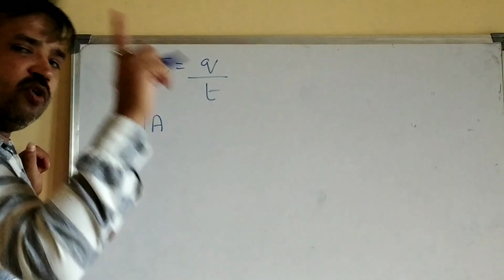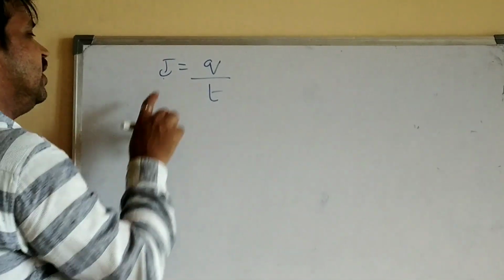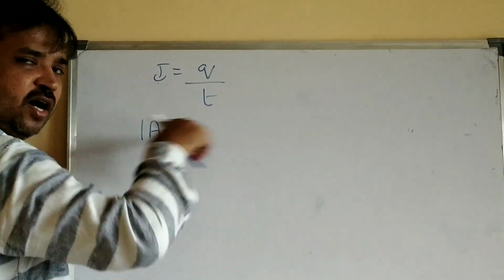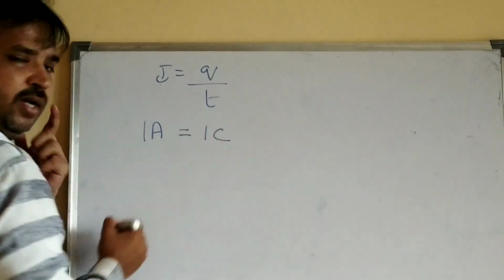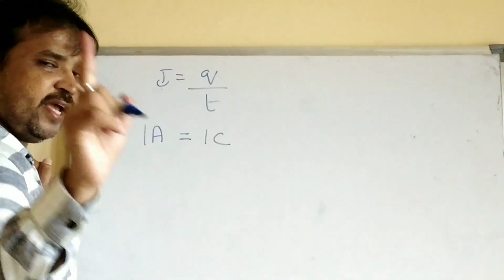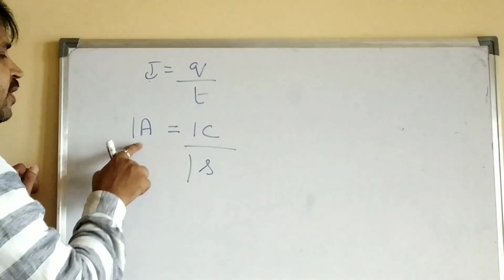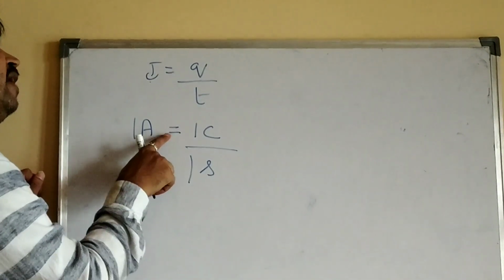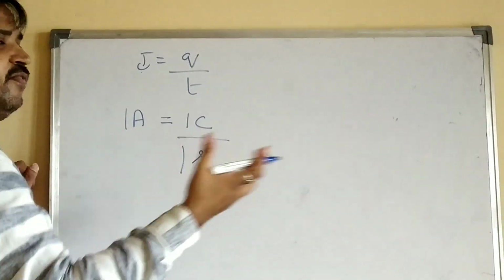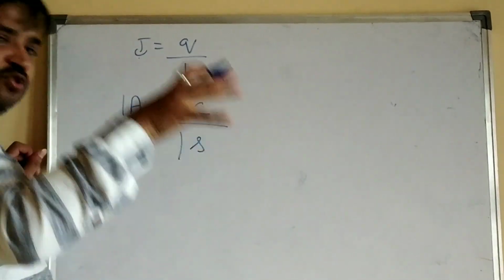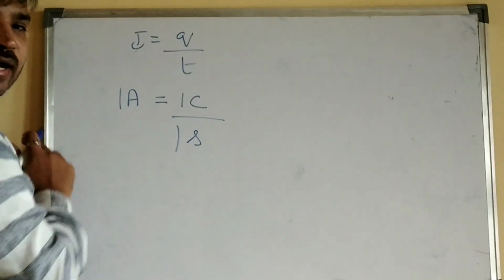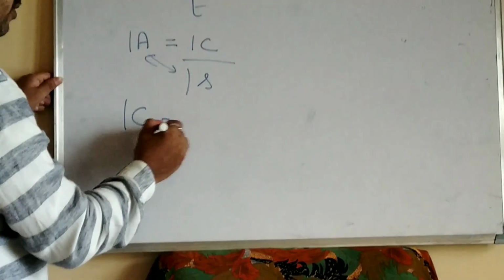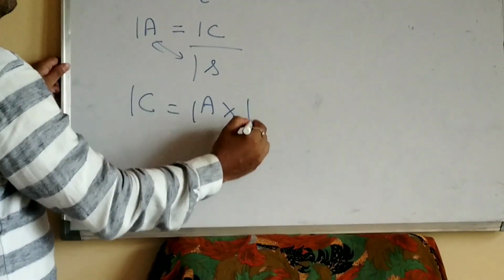Electric current is said to be 1 ampere if the charge flowing through the conductor is 1 coulomb and it flows for a time period of 1 second. Current flowing through a circuit or conductor is said to be 1 ampere if it allows 1 coulomb of charge to flow through it in the time of 1 second. Now see here, 1 by 1 is 1. Just cross multiply: 1 coulomb is equal to 1 ampere into 1 second.